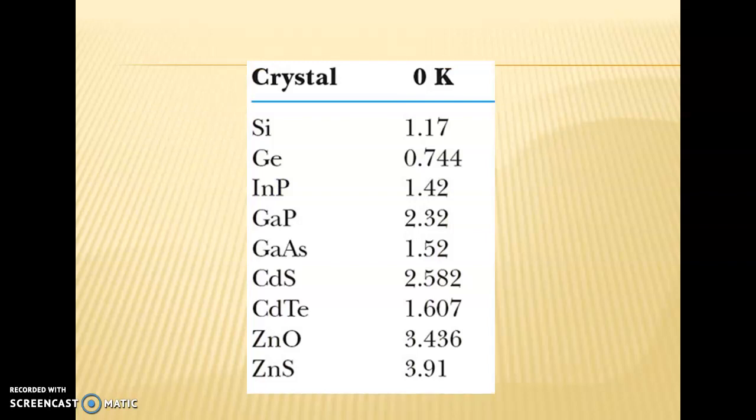This is the band gap of crystals at 0 Kelvin. For germanium, the band gap is 0.74 electron volt. For silicon, the band gap is 1.17 electron volt. For indium phosphide, 1.42. For gallium phosphide, 3.32. For gallium arsenide 1.52, cadmium sulfide 2.5, cadmium telluride 1.6, zinc oxide 3.4, zinc sulfide 3.9.